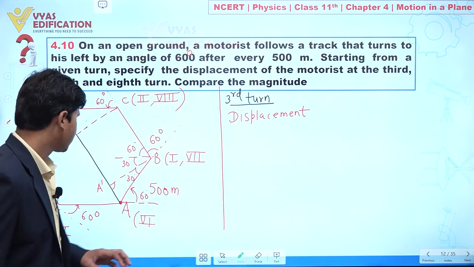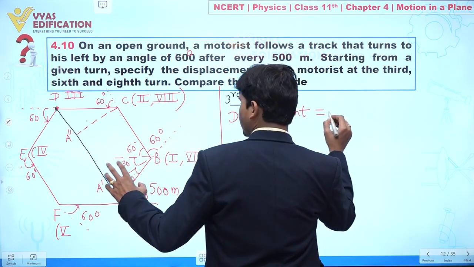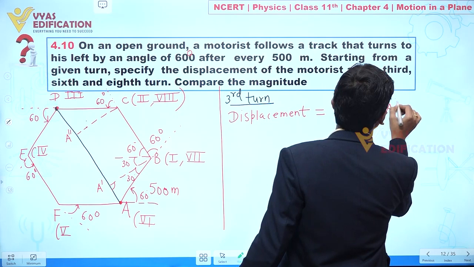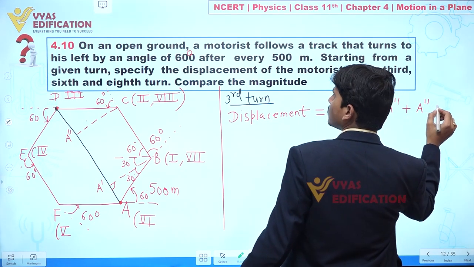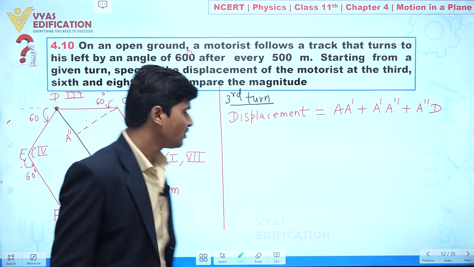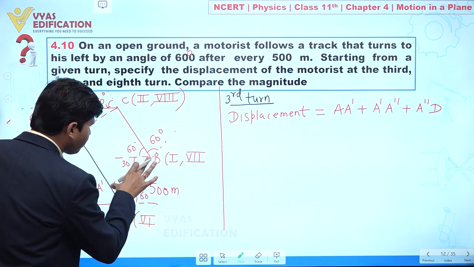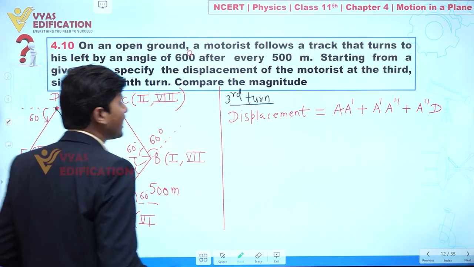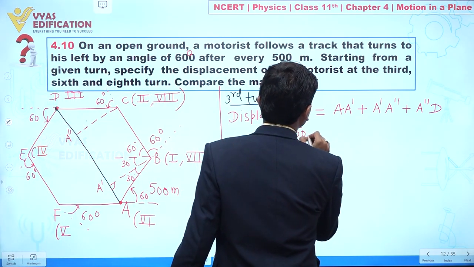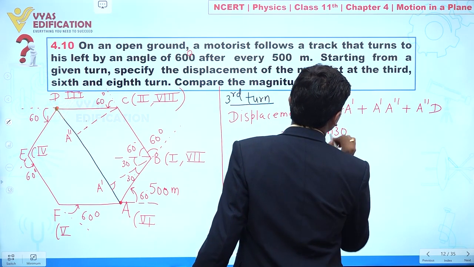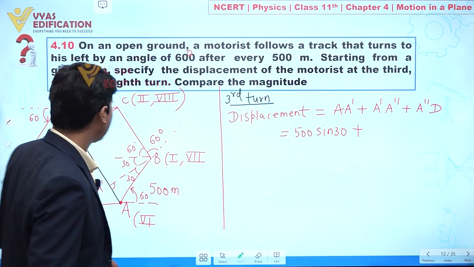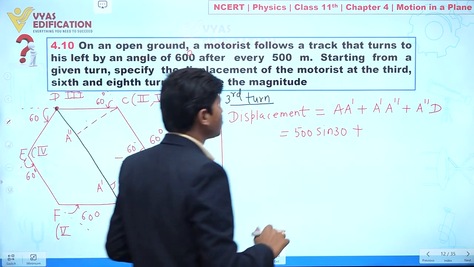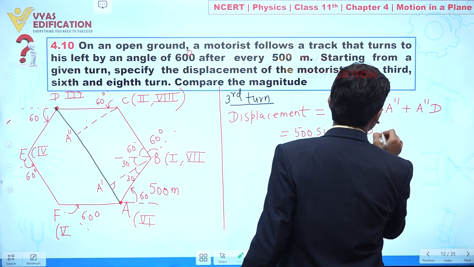So now if I write displacement, I can write like this: A to A dash plus A dash to A double dash plus A double dash to D. Now this is 500, this angle is 30, so this one is 500 cos 30, and A to A dash I can write as 500 sin 30. Plus A dash A double dash, which is parallel to BC, so it is equal to 500 meter.